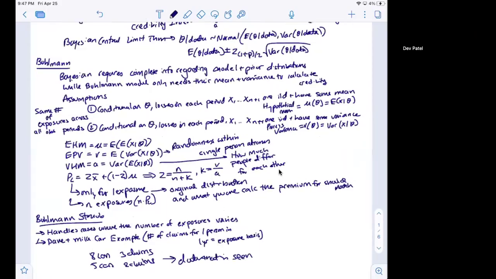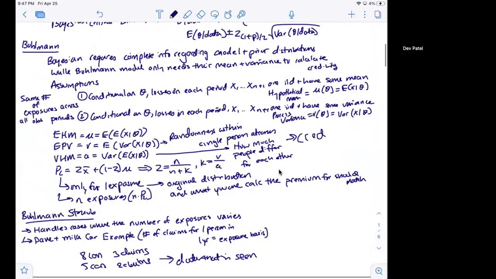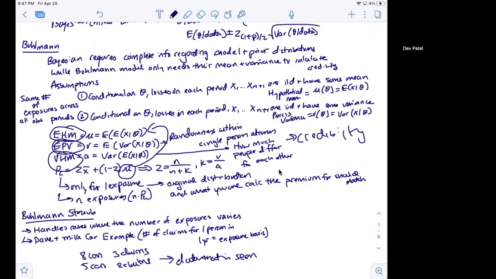And so we have a credibility factor that we assign to Bühlmann, which essentially states how much weight we want to give to the empirical observation, which is x bar, and how much weight we want to give to the theoretical value, which is its complement. The theoretical value comes from when we calculate EHM, EPV, and VHM. And again, one of the things to note here is that this estimate is only for one exposure. If you want to get it for n exposures, you simply multiply it by n.